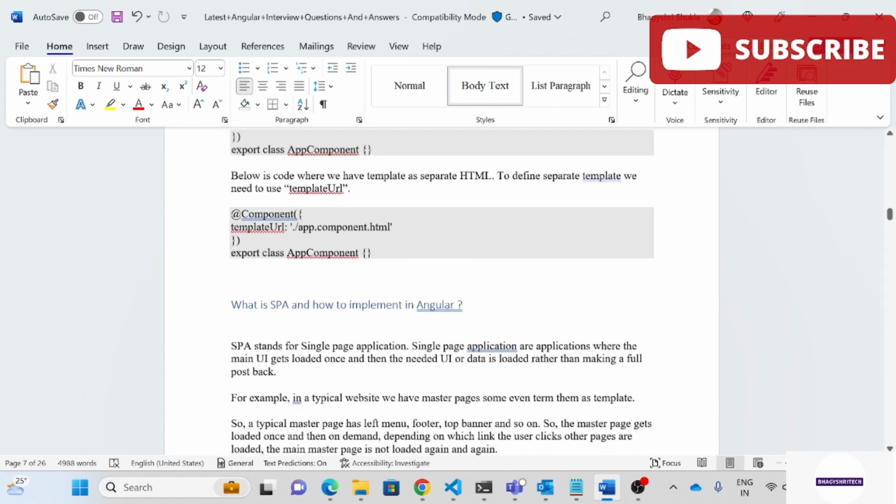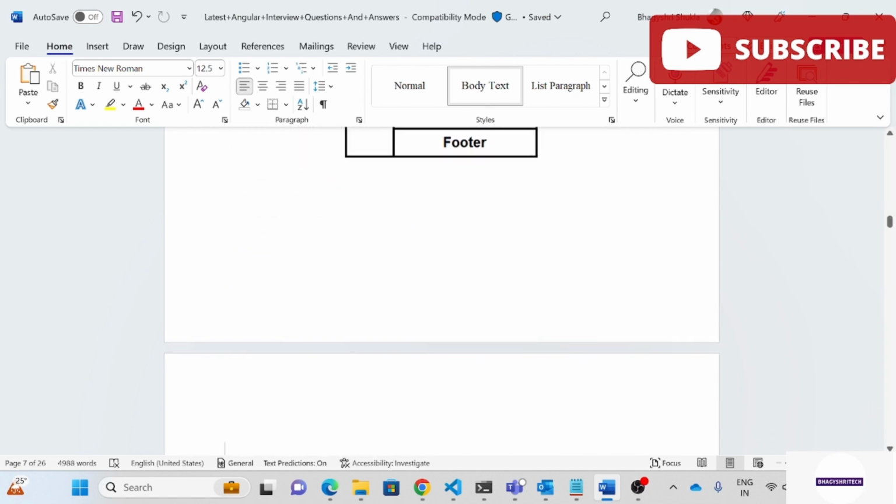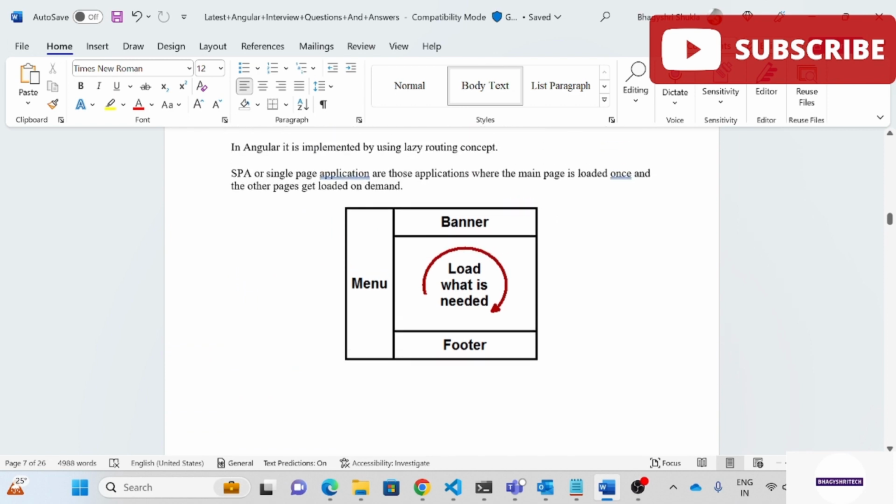An example is a website where we have a master page and some templates. A typical master page has a left menu, footer, top banner and so on. The master page gets loaded once and then other pages load on demand, depending on which link the user clicks. The main master page is not loaded again and again. I have this in pictorial form also. In Angular it is implemented using the lazy routing concept. So SPA or single page applications are those where the main page is loaded once and other pages get loaded on demand. You can see we have a banner, footer or menu, and we load what is needed.